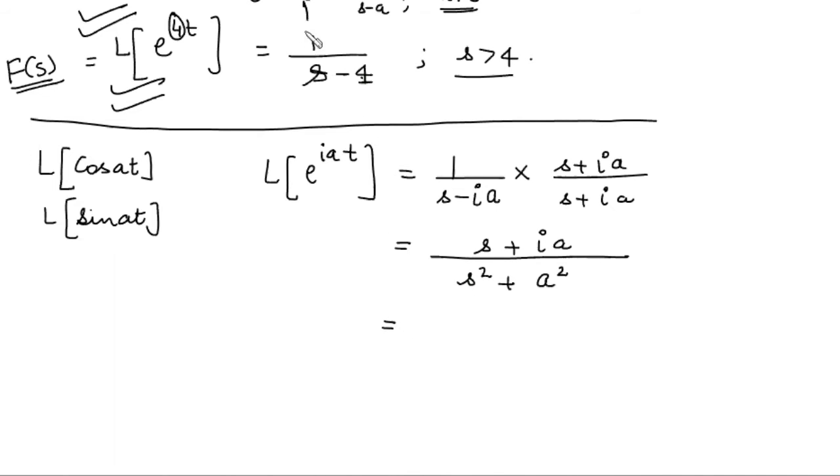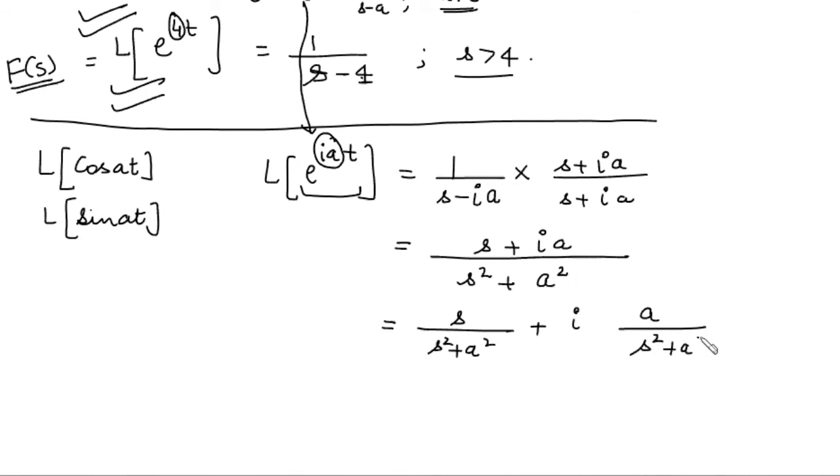We use this formula and we get the Laplace transform of e to the power iota at will be 1 upon s minus this number, this number is iota a. Now we can rationalize it and we can separate the real and imaginary parts. And now this side. What is e to the power iota at? It is cos of at plus iota sin at.